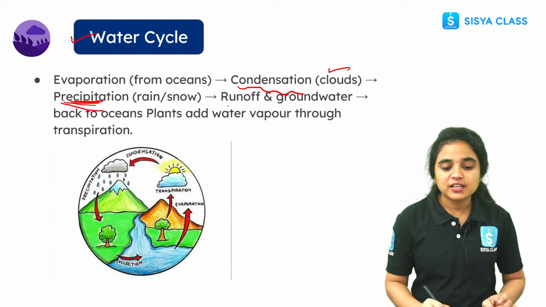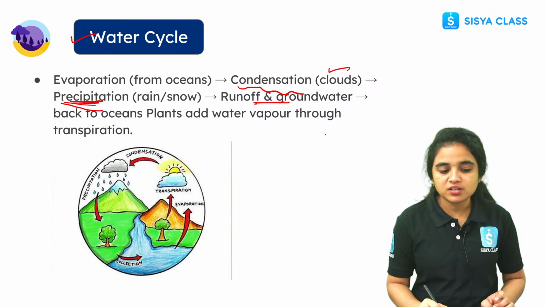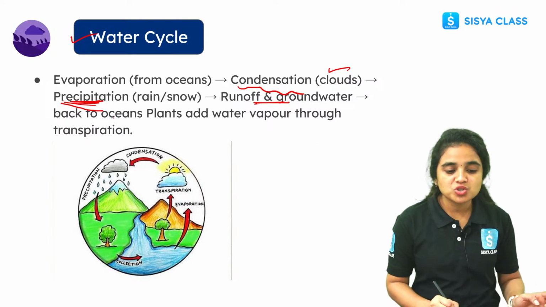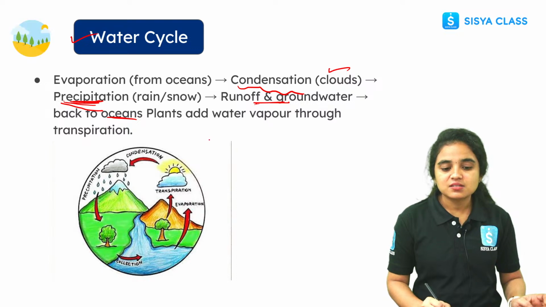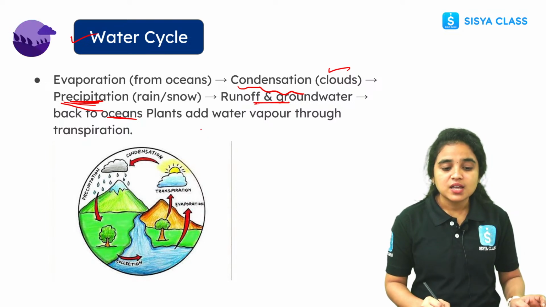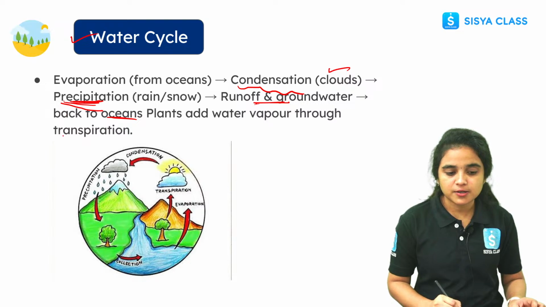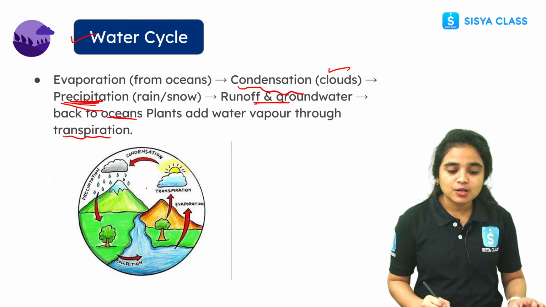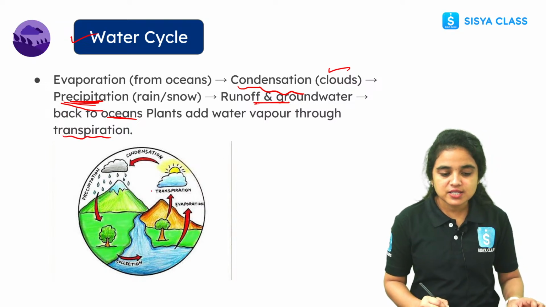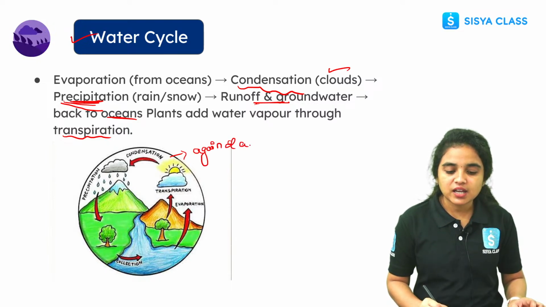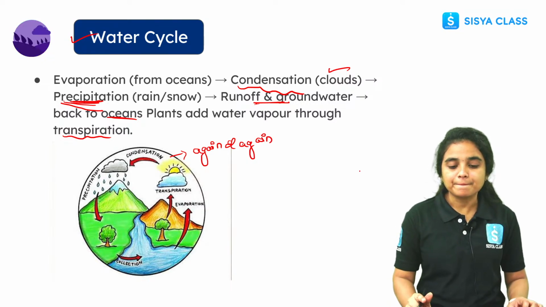Next there will be a runoff to the groundwater, and this groundwater goes back to the oceans. Plants add water vapor through transpiration, and the process continues in the same way. So the things present in our nature are used again and again. Nature wastes nothing, right?